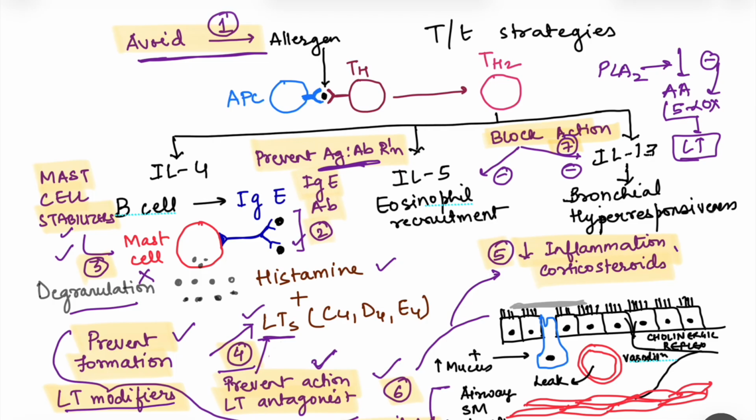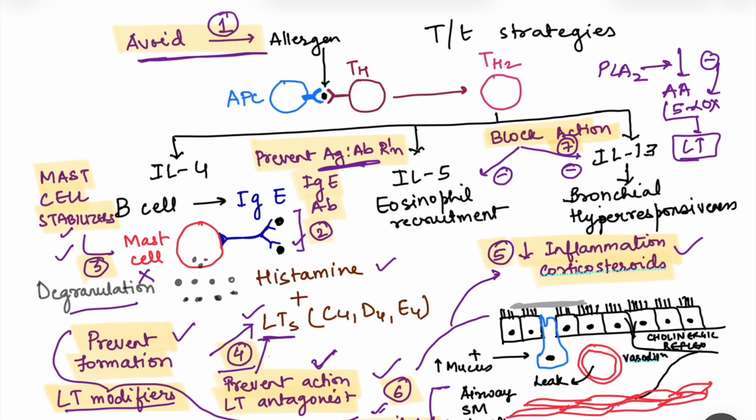Then we have the drugs which decrease the inflammation, that is the corticosteroids. We have seen in the pathophysiology that there is airway inflammation and there is hyperresponsiveness. So we should have some drugs which decrease the inflammation. Otherwise, if inflammation continues, there will be structural changes and they will increase the bronchial hyperresponsiveness. So in that case, these bronchodilators alone will not be effective.